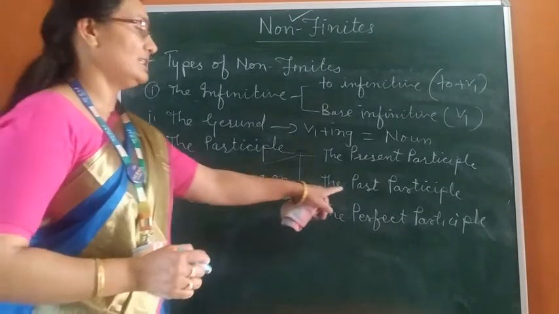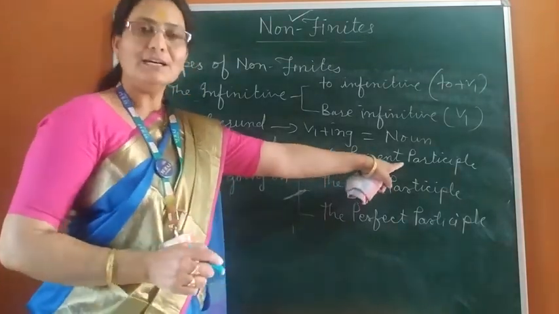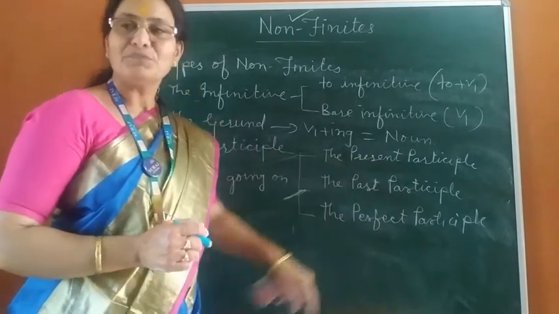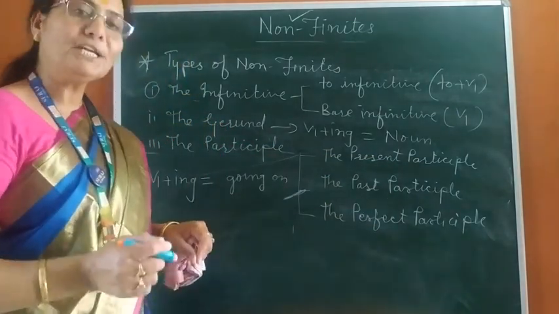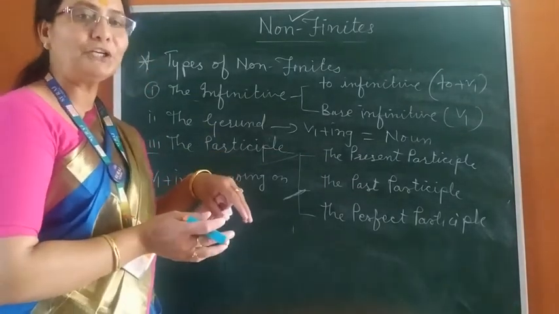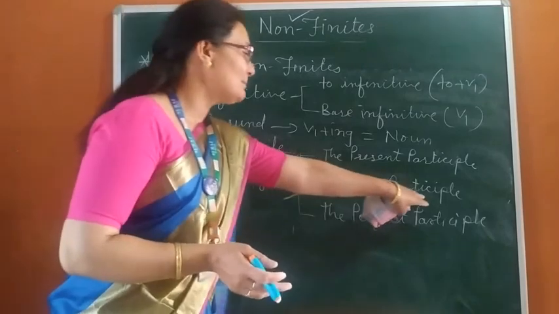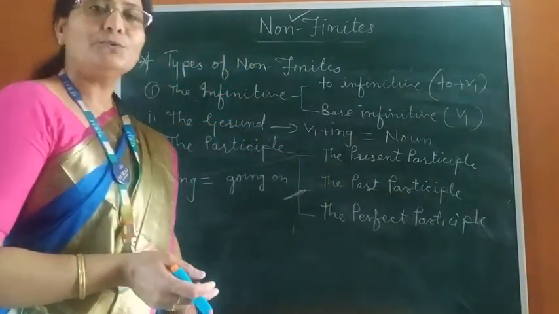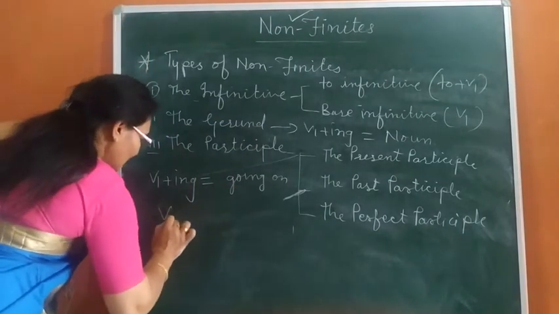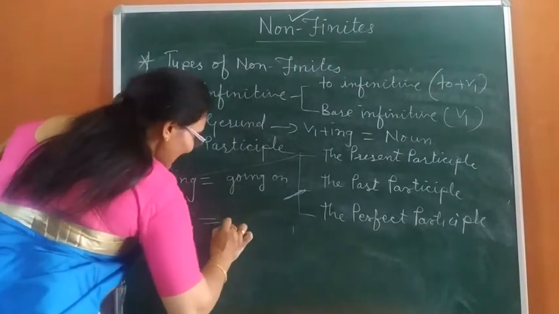The present participle shows the incomplete action and the past participle expresses the finished work, the work which has been completed. So the past participle shows the action which is completed. It is formed by V3 and shows the action finished.